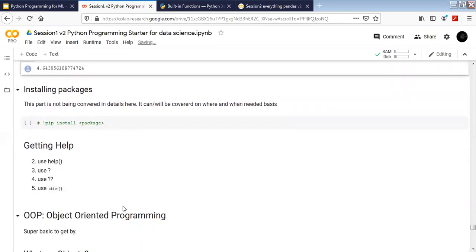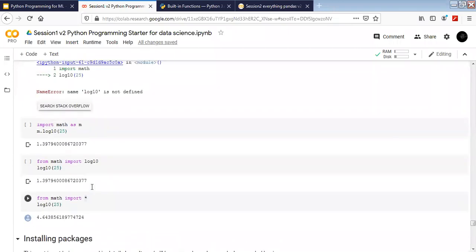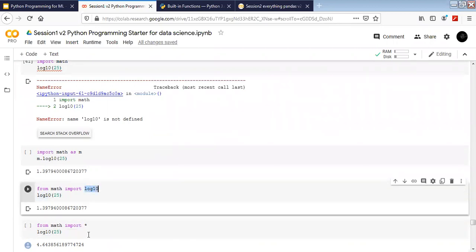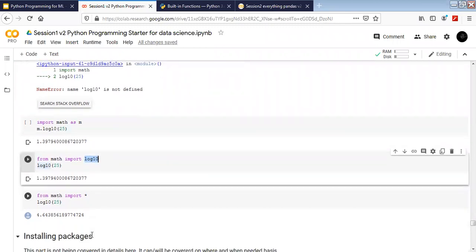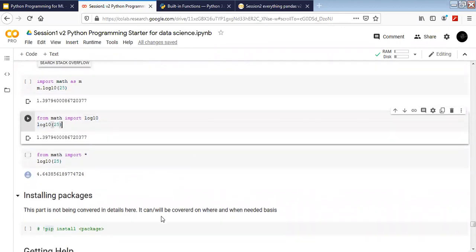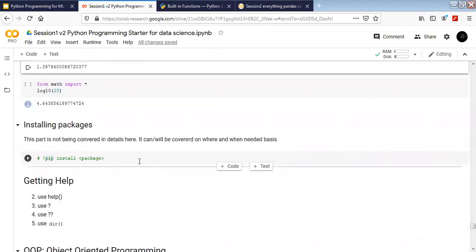Okay, let's move to installing packages. Instead of star, can we import a specific package? Yes, that we have already done. For example, here we have imported log10. Any other question? Because I think there are a couple of questions on this part also. All right, I think we're done with the questions on importing. Let's move to installing packages.